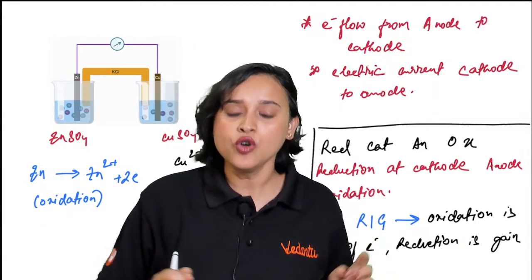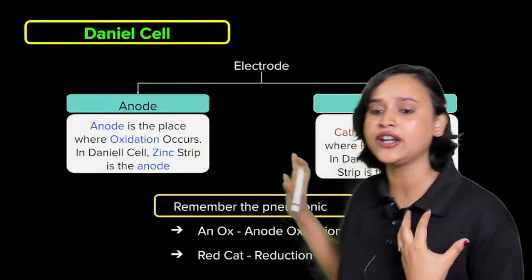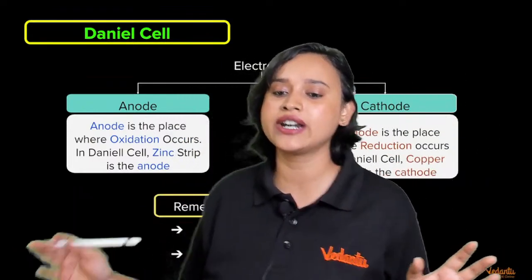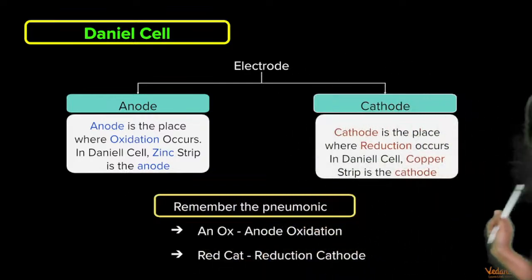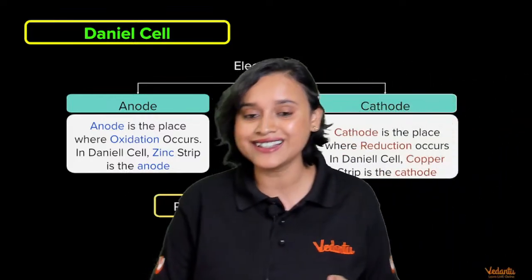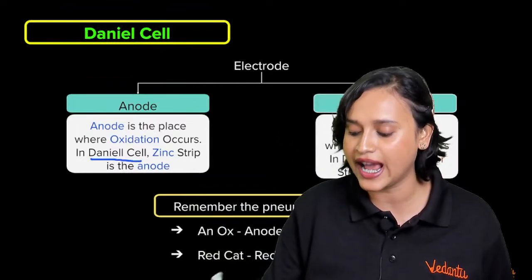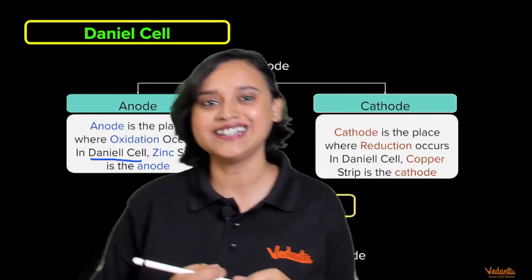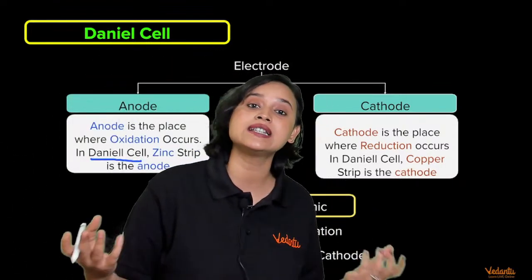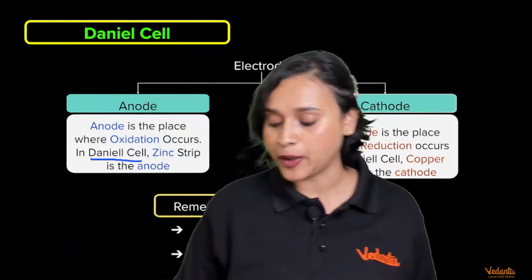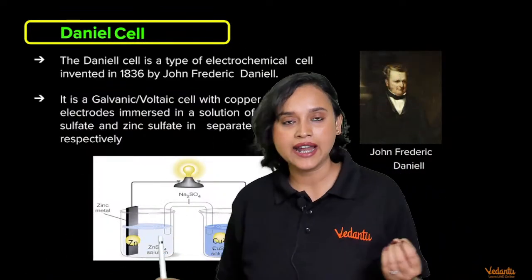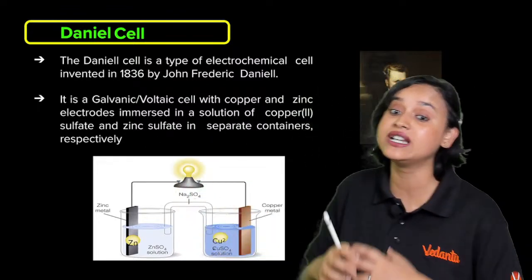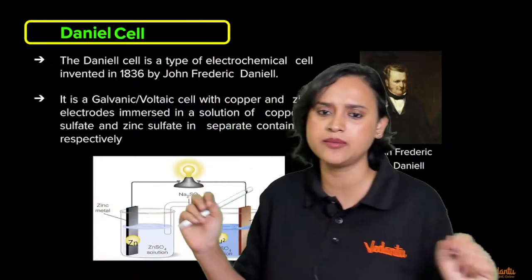Okay, guys. Moving on from here now. This is basically what I told you, just the typed out version, but I have already explained all of this. Now here you see that there is a cell name that is written. The cell name is a Daniell cell. You must be thinking, ma'am, what is a Daniell cell? A Daniell cell is basically a type of galvanic cell. The Daniell cell was prepared by somebody named John Frederick Daniell. He was the one who designed the first Daniell cell. That is why the name Daniell cell.